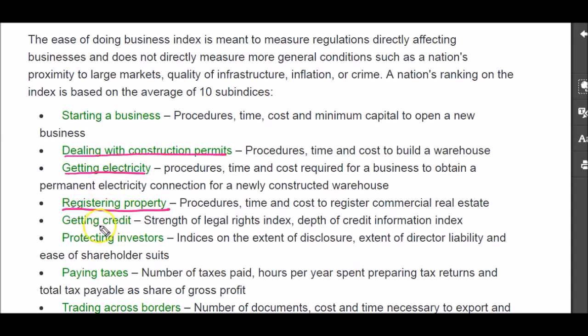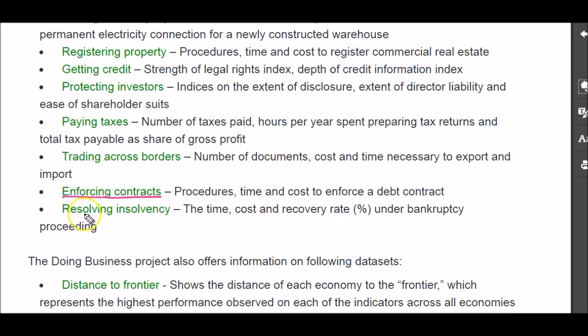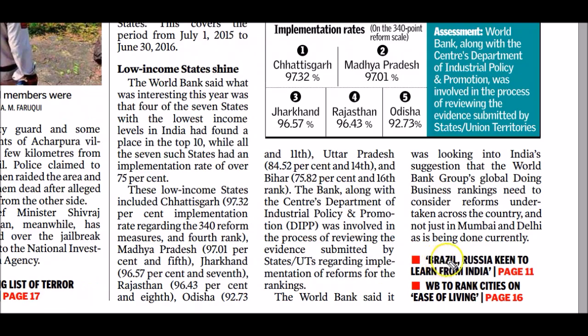Fourth, registering property, and getting credit, protecting investors, paying taxes, trading across borders, enforcing contracts and resolving insolvency. These are the various parameters used while calculating the Ease of Doing Business Index by World Bank Group. Let's prepare thoroughly on the World Bank's Ease of Doing Business Index. It is one of the important areas for the 2017 prelims examination.